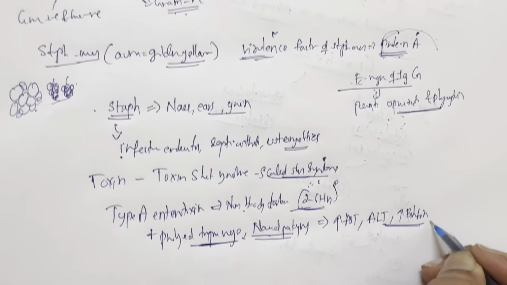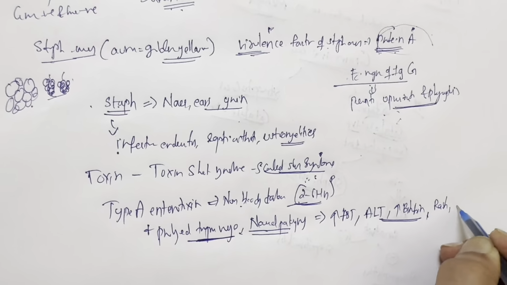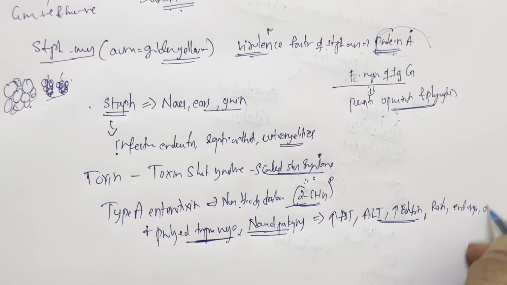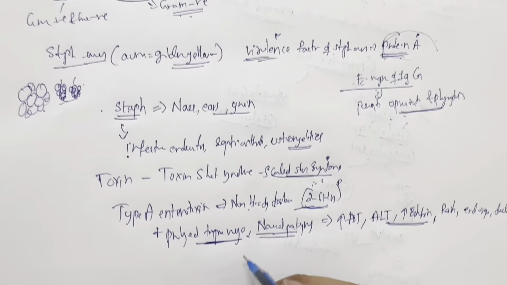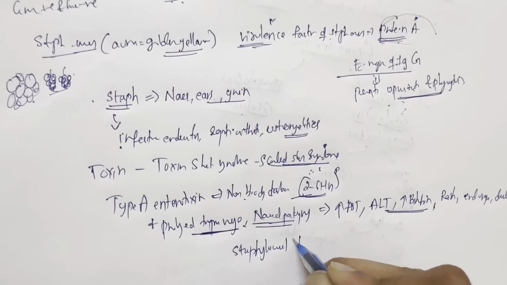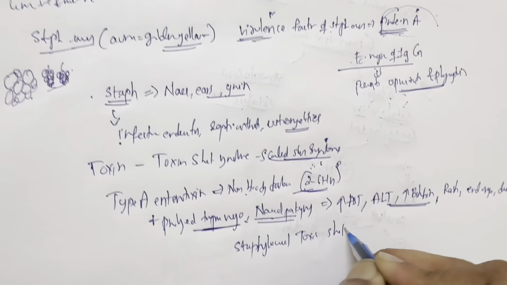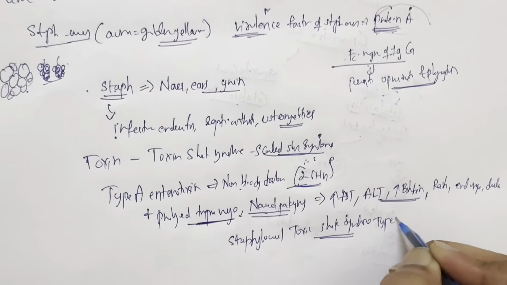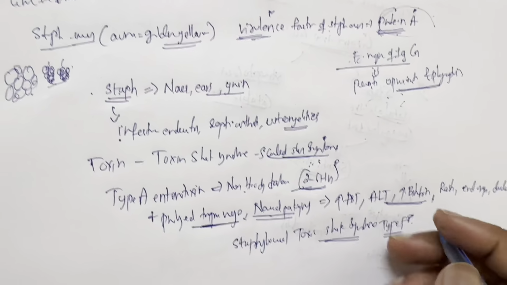the patient also has a rash, end organ failure and diarrhea, the first thing you need to think about is staphylococcal toxic shock syndrome, and the TSST-1 toxin is causing this.